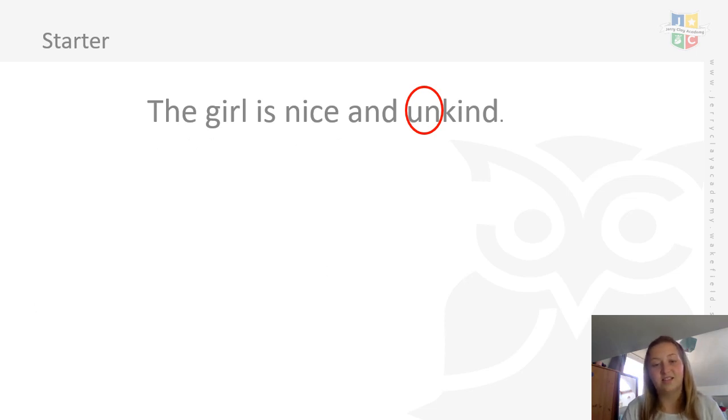Okay, so this is the sentence, and obviously I've circled why it's not right, because the girl is nice and unkind. So nice is a good thing, because they're a nice person. Unkind is a bad thing, and you wouldn't say and for that, you'd say but. So the girl is nice, and what word should it have been? I hope you said kind. So the girl is nice and kind. So he's wrong because he's kept the prefix un, which changes the meaning, doesn't it? Okay? Right, let's get started on our lesson today.